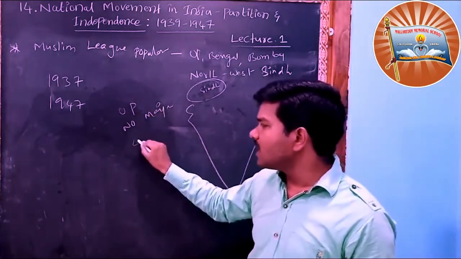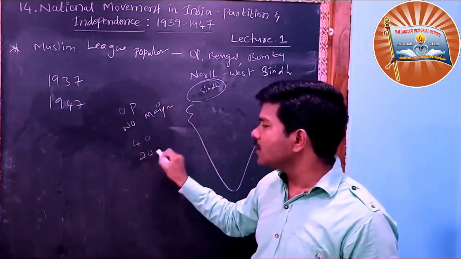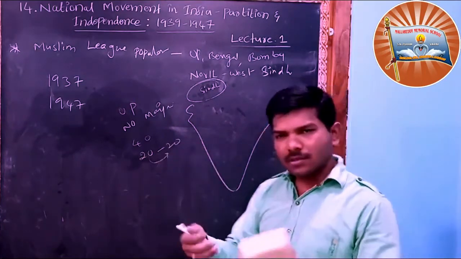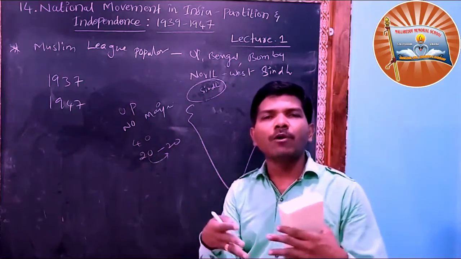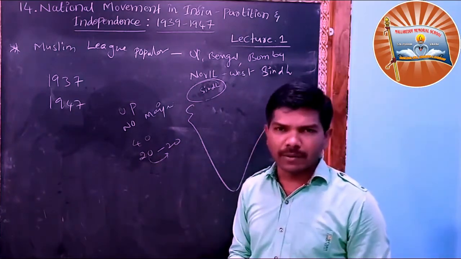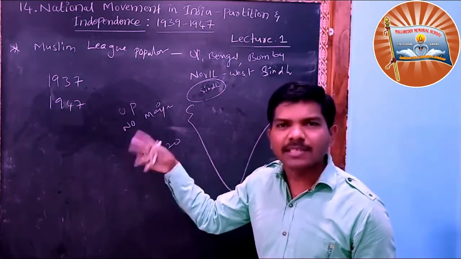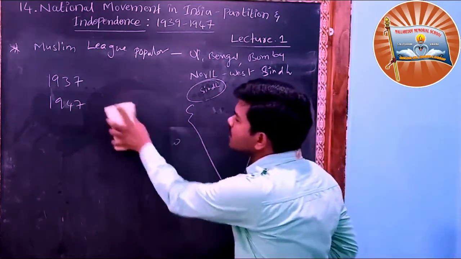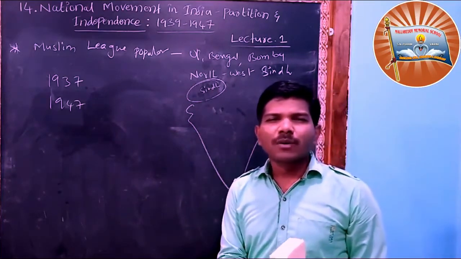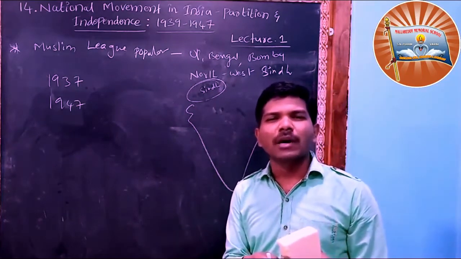Example, say 40 seats are there: 20 seats Muslim League got, 20 seats Congress got. So the two could form a coalition government. But in UP, Congress refused to form a coalition government. This is not the exact number, it is just an example. So Congress refused to form a government along with the Muslim League, and the Muslims thought that Congress is not good.